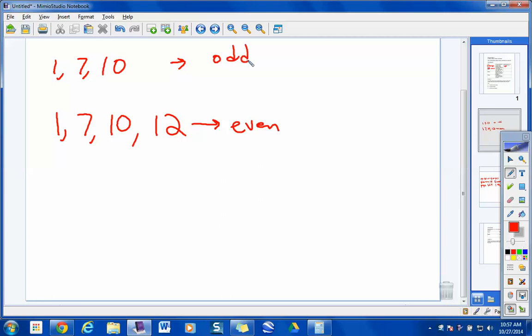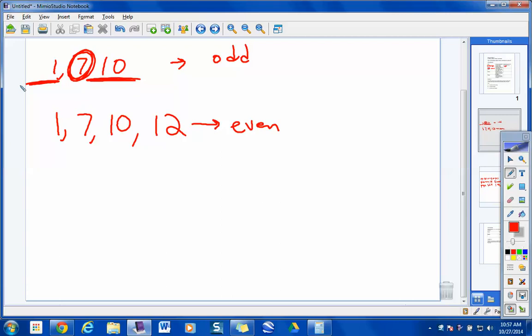Guys, in an odd set, the median's listed. Now, when you do median, you got to make sure you put your data in order from what to what? Smallest to largest. Am I okay right here? Yeah, they're all in order. What would the median of the set be? What number's in the middle of all the data? Isn't 7 right in the middle? How many numbers to the right? 1. How many numbers to the left of that? 1. So 7 would be the median.